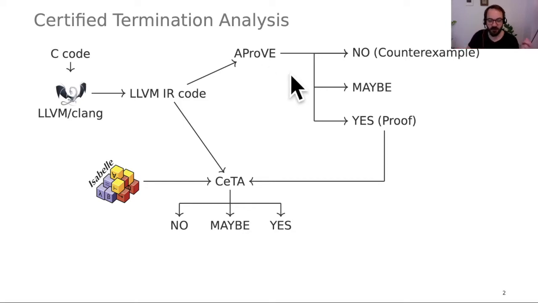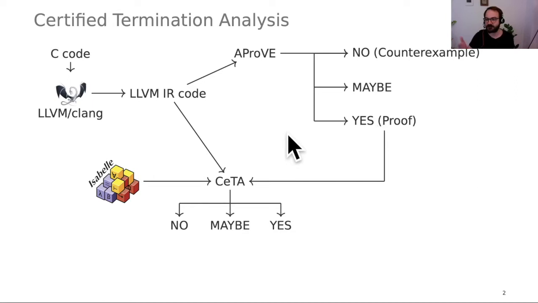And it tells you there are three outcomes. It tells you no, this is non-terminating for certain inputs, and it usually gives you a counterexample, which is easily testable. It can time out, since termination of an algorithm is an undecidable problem, or it tells you yes, this is terminating for all inputs.